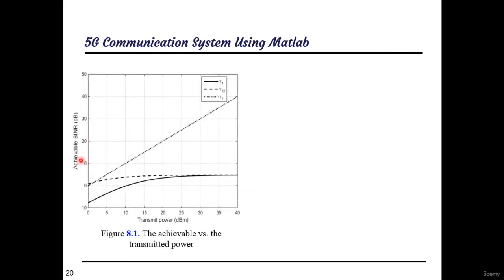This is the achievable signal to interference plus noise ratio in decibel versus the transmitted power. The estimations are gamma 1, gamma 12 and gamma 2, where gamma 1 is the achievable SINR at user 1, gamma 2 is the achievable SINR at user 2, and gamma 12 is the achievable SINR for decoding the far user signal at the near user.